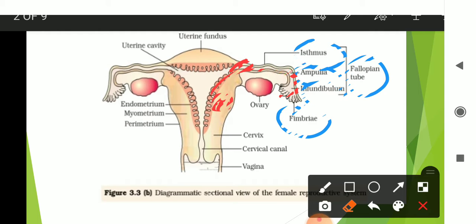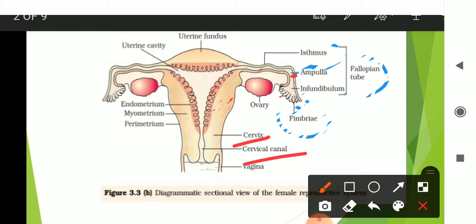And the other parts of the female reproductive system are cervix, cervical canal, and vagina.